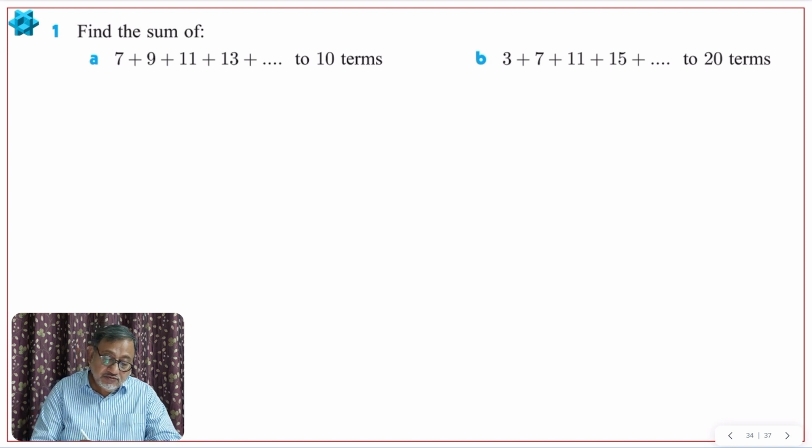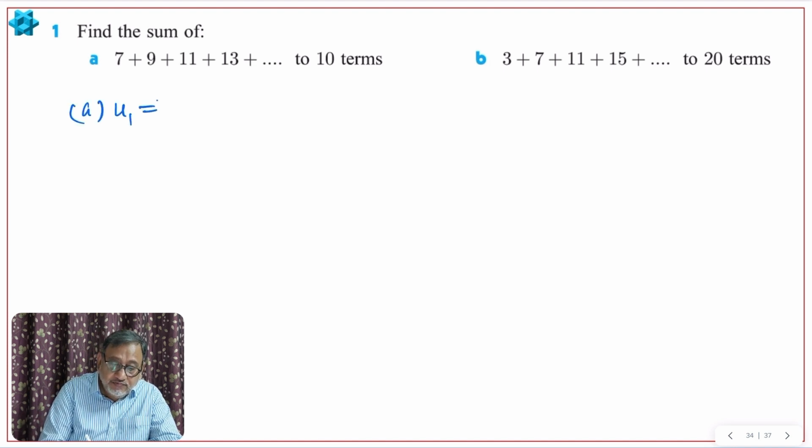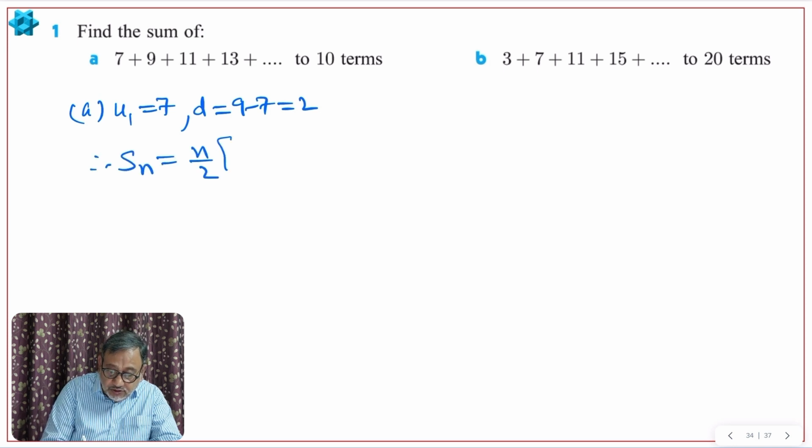First question, find the sum of 7, 9, 11, 13 and so on. Let us follow the method. u1 is 7. d is 9 minus 7, 2. So Sn, let me write the formula, n by 2 into bracket 2u1 plus n minus 1 d.